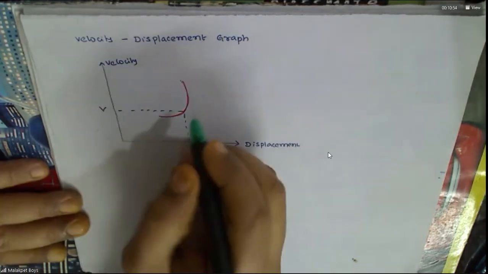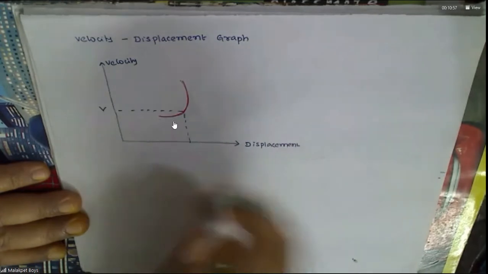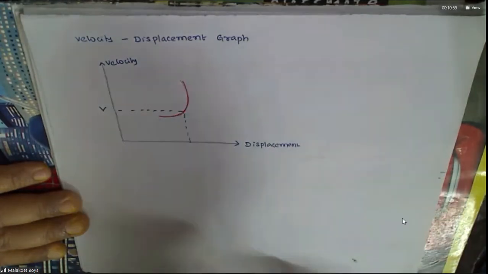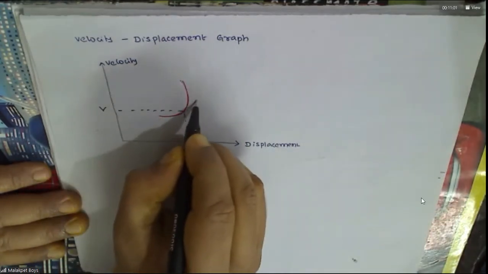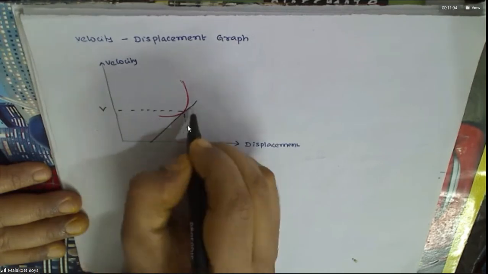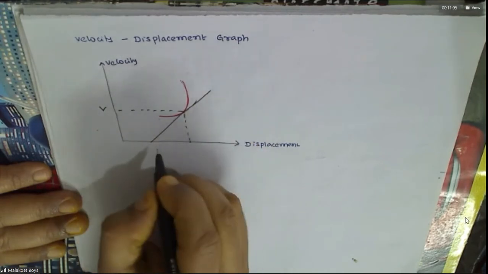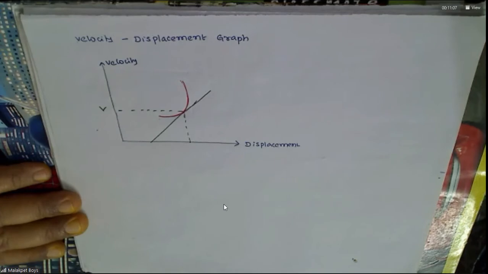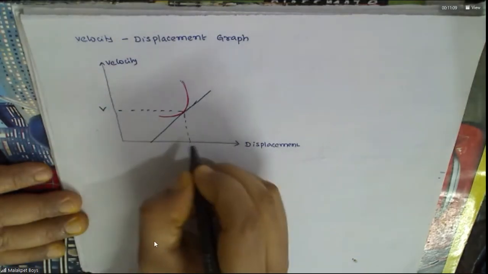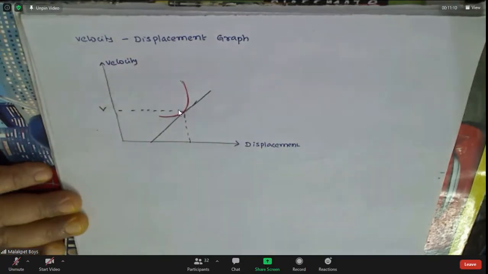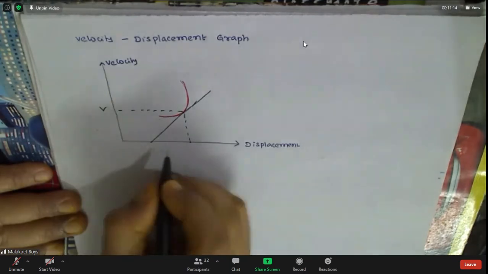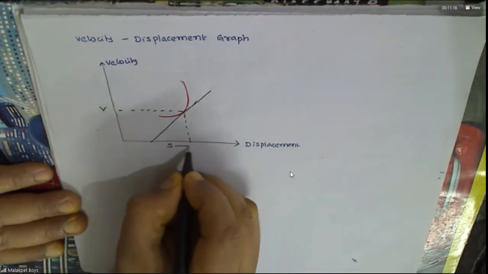Now, if you draw a tangent to this, suppose this is S, this displacement can be known, no?